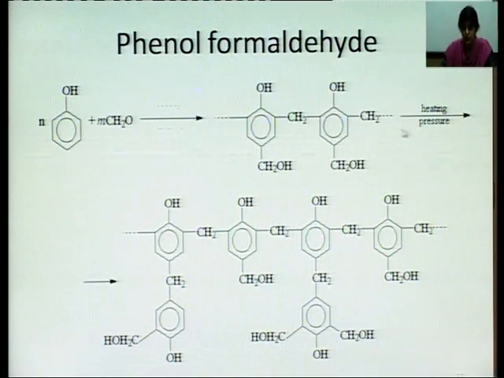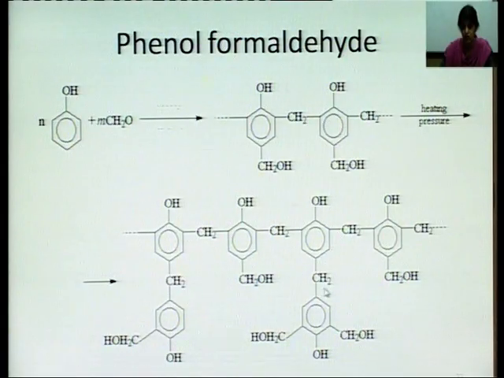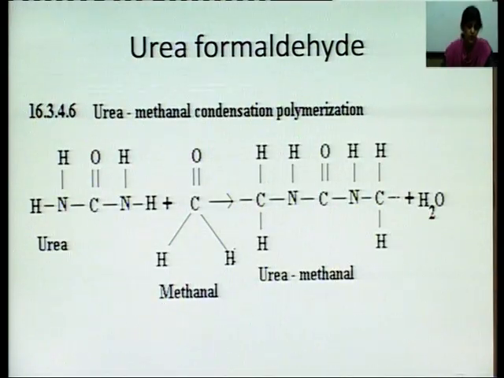Addition is taking place but this is by condensation method. First we have a linear polymer that is formed, later on cross linking is taking place. See, these are the cross links that are formed. So, such type of a plastic is a very hard plastic, it cannot be remolded. Another example we will be taking, that is urea formaldehyde.